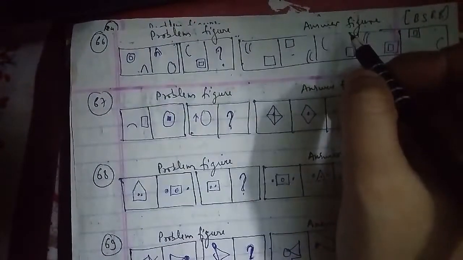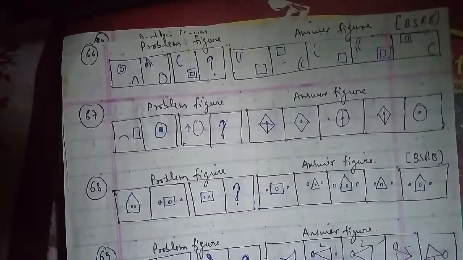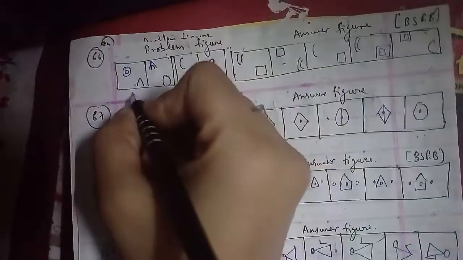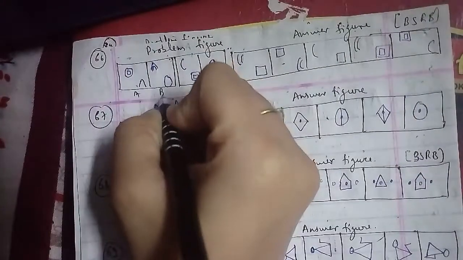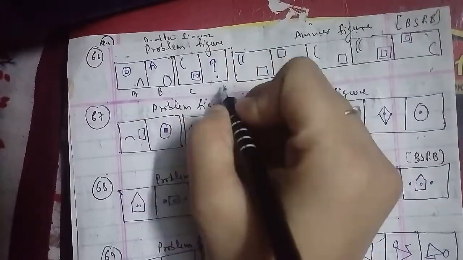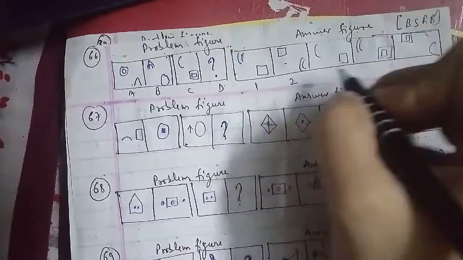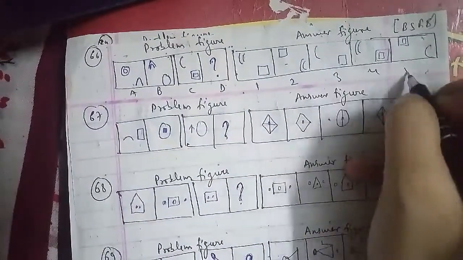With question, that is your 66th question of the session, and these were the problem figures and these were the answer figures, which has been asked in the BSRB question paper as well. In that same case, this is your A figure, this is your B, and this has been named as C, and this has been named as D. Here in the same case, this is your 1, 2, 3, 4 and 5 respectively.